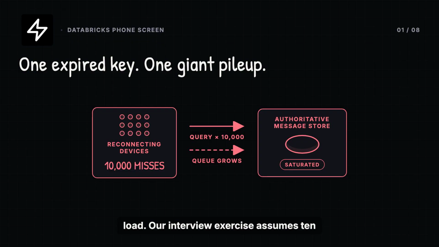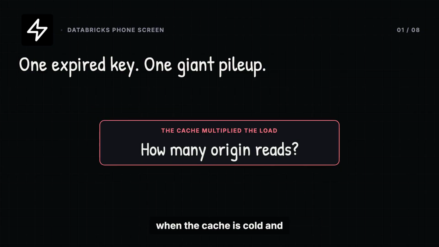Our interview exercise assumes 10 million daily users, 1 million live connections, and peaks of 250,000 history reads per second. We need a truthful answer even when the cache is cold and the message store is slow. This is an illustrative interview design, not Databricks production architecture.